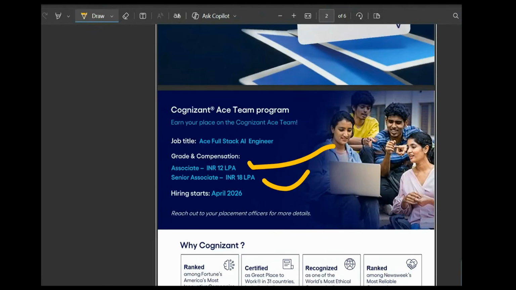Okay? And here is some good news. Even if you don't participate or don't get selected for this, your original Cognizant offer will still remain valid.